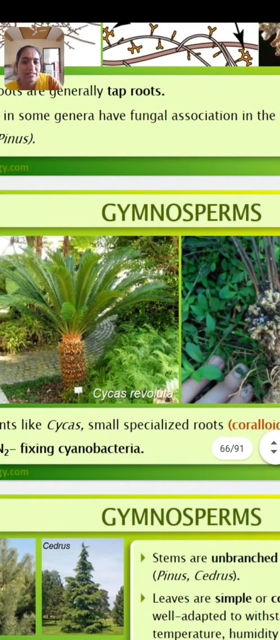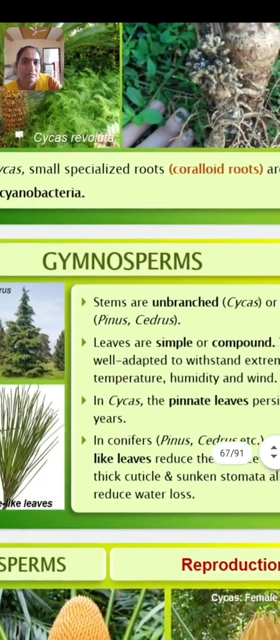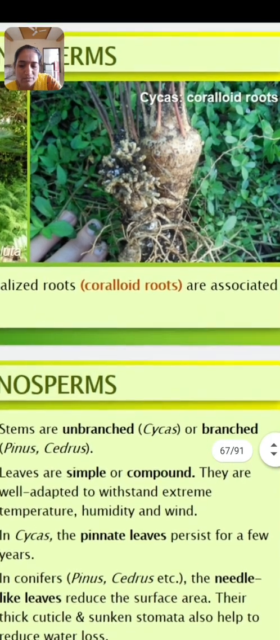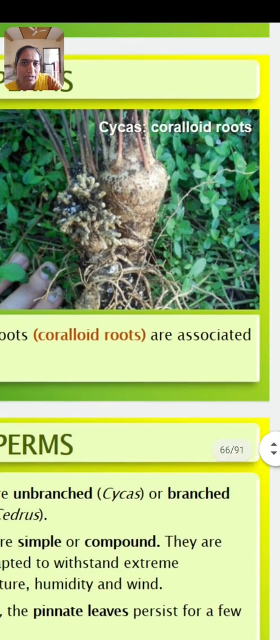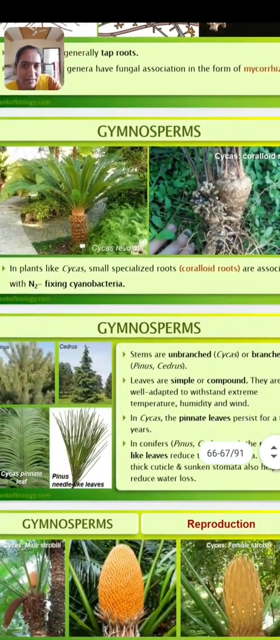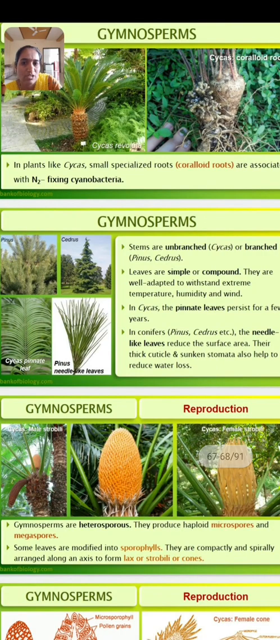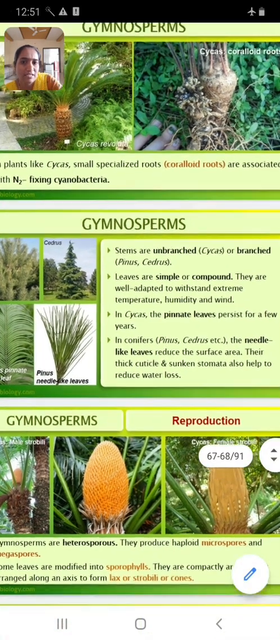These are the coralloid roots of cycas. They are here. Look at the diagram. Cycas coralloid roots are in association with the blue-green algae, which helps in the nitrogen fixation. Then the second character is stem.